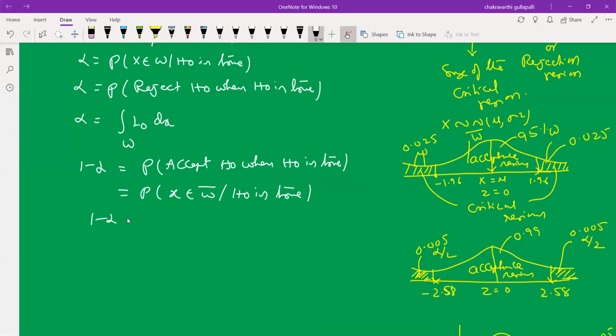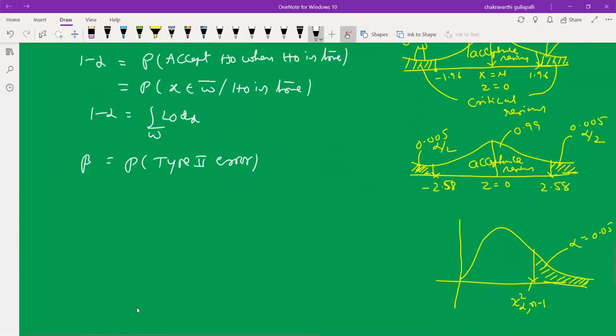So 1 minus alpha is the multiple integral formula for n sample observations, integral over W bar of L naught dx. Beta is equal to the probability of type 2 error. The probability of type 2 error is called beta. Second, this is the error in testing of hypothesis.